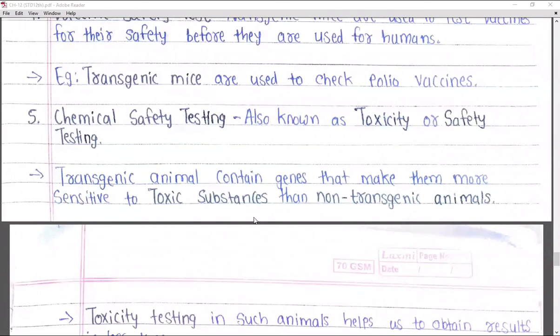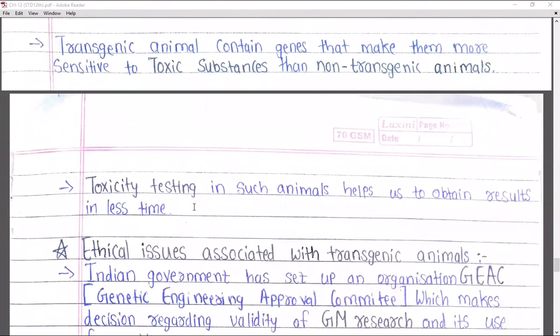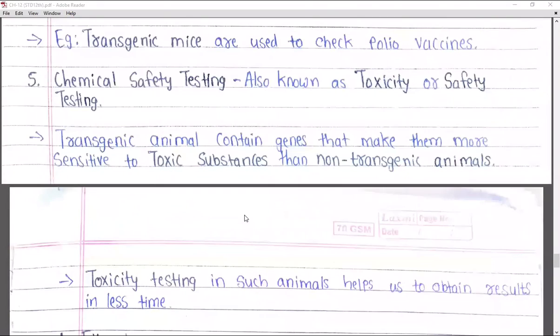The toxic substances can be tested on these transgenic animals, whereas non-transgenic animals, that is normal animals, cannot take this up, and if bad effects are seen, the animal may die also, right? The toxicity testing in such animals helps us to obtain results in less time. So with the use of toxicity testing, we can obtain the results very fast, and in less time we can get all the detailed results, right?